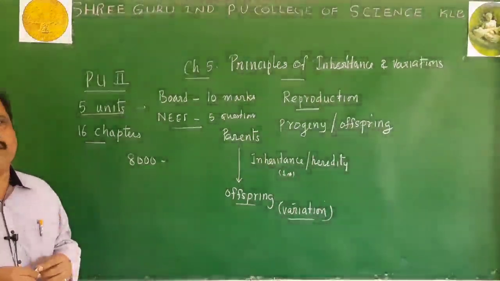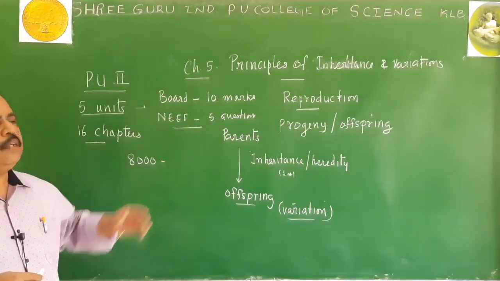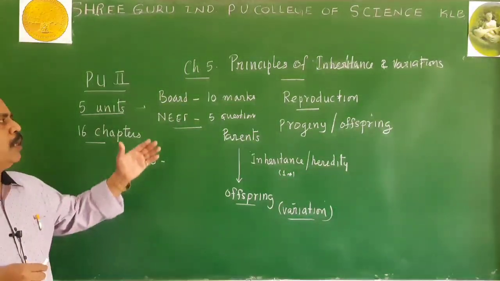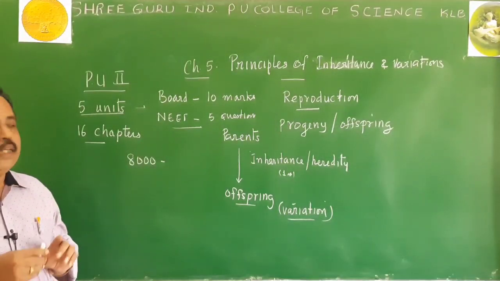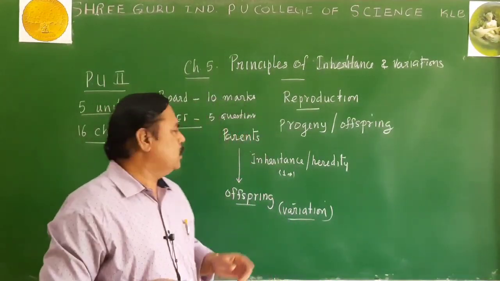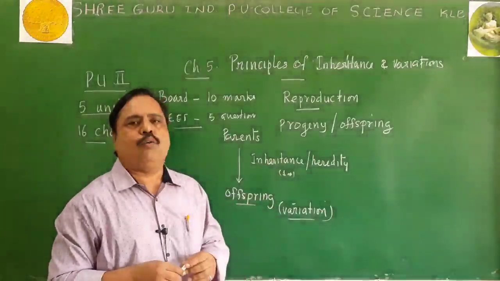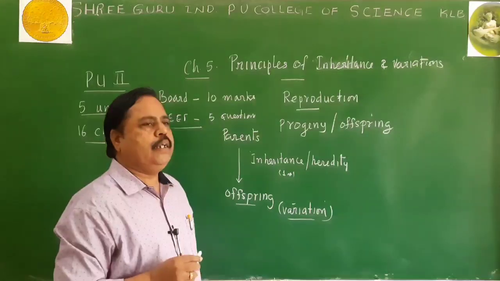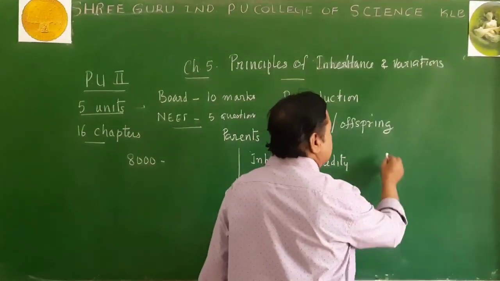characters by this method. Even though we are all familiar with the process of reproduction, the scientific basis of reproduction and the scientific patterns of inheritance were not known till the middle of the 19th century. Remember this point.